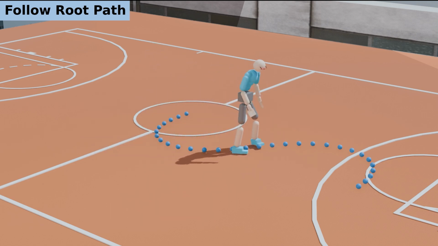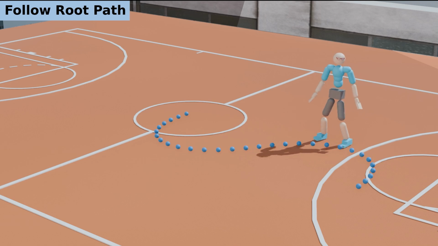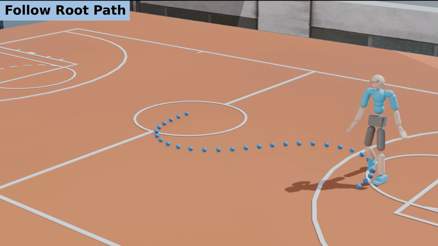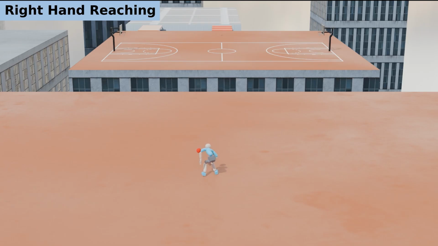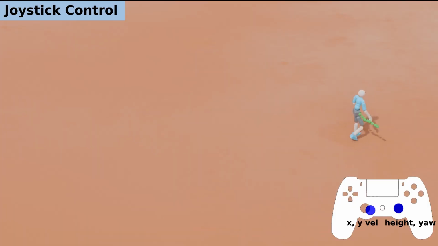For example, the character can follow a predefined trajectory for its route. By specifying a sequence of target locations for a body part, the character will reach those positions using the corresponding body part. A user can easily steer the character with a joystick controller through commanding planar velocity, heading, and base height.